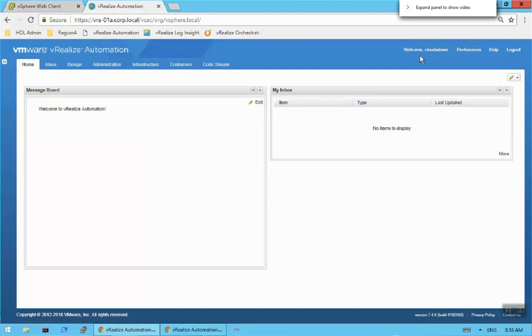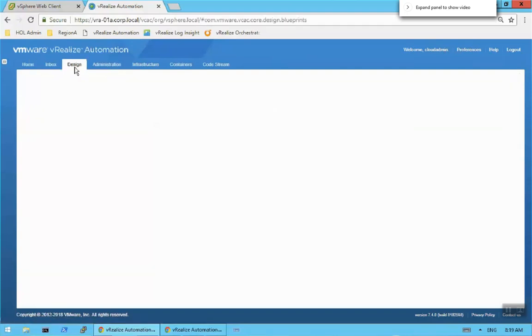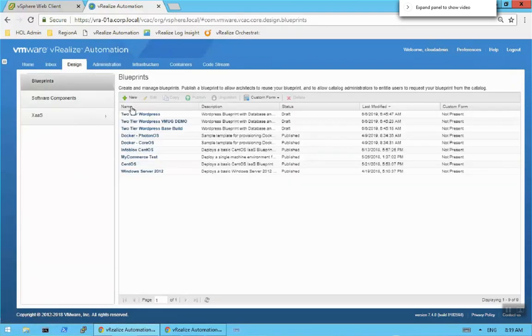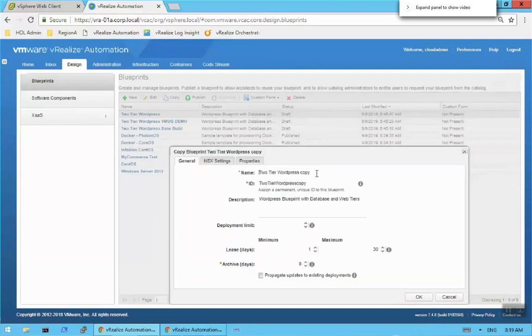The way that we go about this in this interface is we go to the Design tab. In the Design tab, we have our different blueprints. Now I have a blueprint here that we can leverage. I'm just going to copy this blueprint over and start new in the configuration. I'll call this demo VMUG, and click OK.